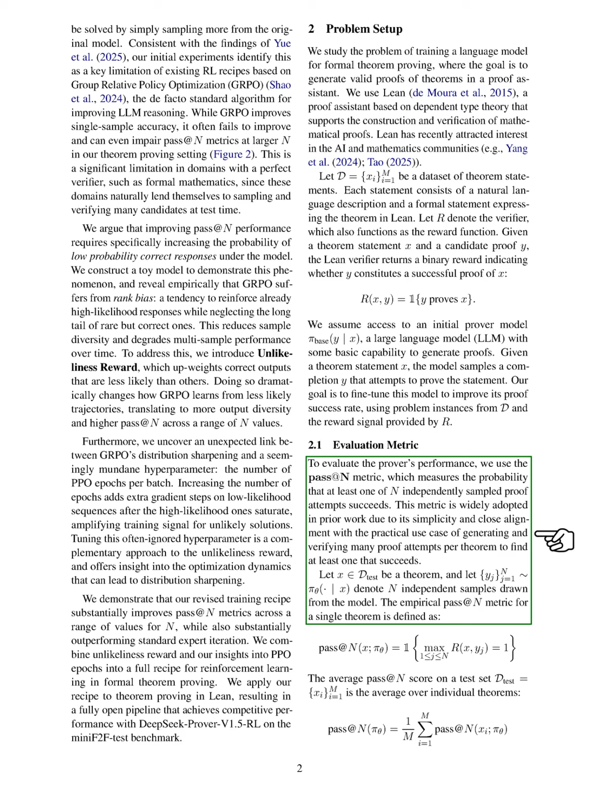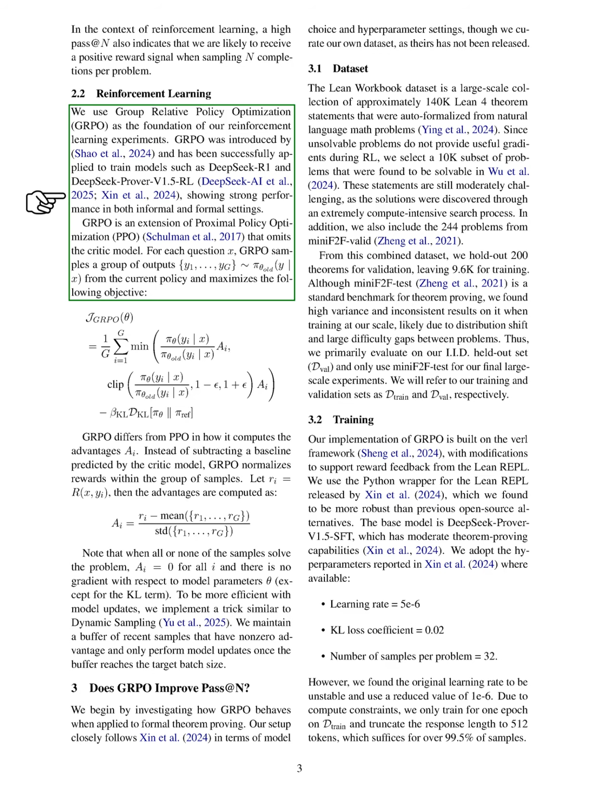Section: Reinforcement Learning. In this section, we utilize Group Relative Policy Optimization, GRPO, as the basis for our reinforcement learning experiments. GRPO, which has been effectively used to train models like DeepSeek R1 and DeepSeek Prover v1.5 RL, shows strong results in both informal and formal contexts.